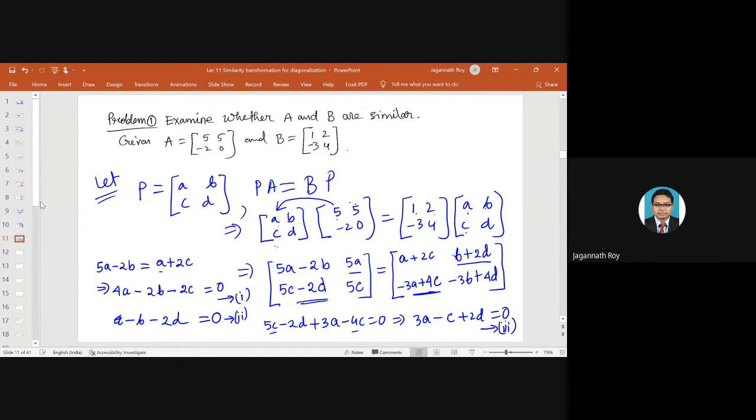And then we will have 3A, also this is minus 2D, yeah, thank you. And then we will have 5C plus 3B minus 4D equals 0. So we call it equation 4. So we have a system of linear equations, 4 equations and 4 variables.